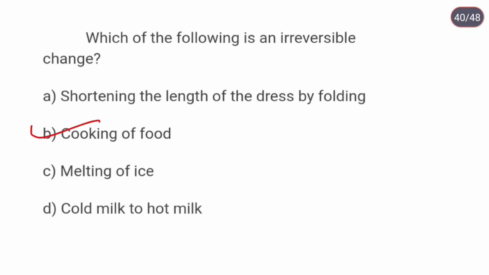Cooking of food. An irreversible change is one that once made cannot be returned to its original shape, form or size, because food cannot be reversed back into the raw materials from which it is made. It is an irreversible change.